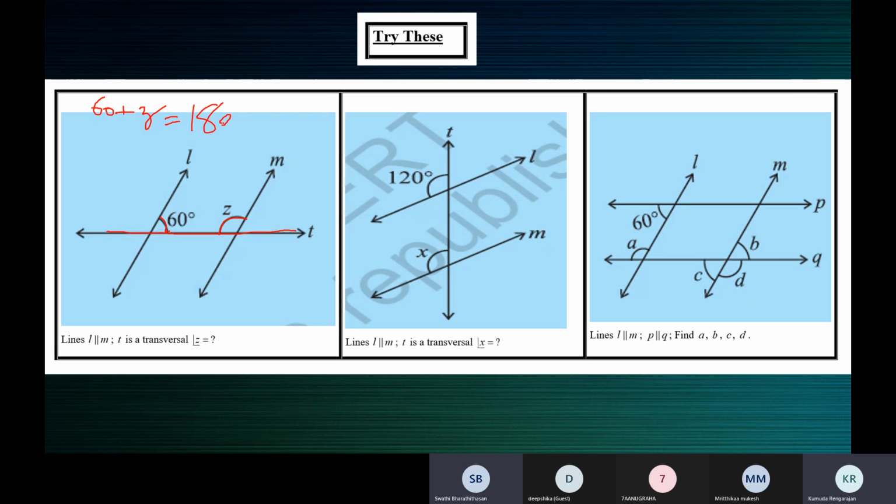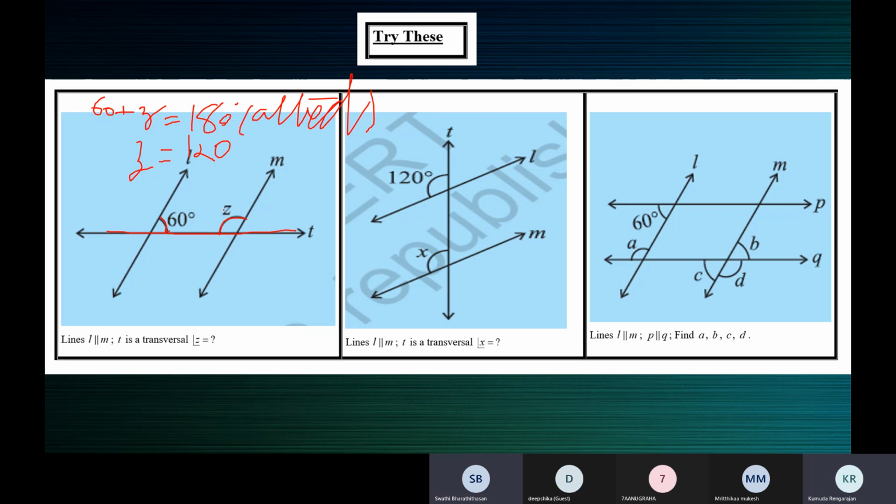Reason in bracket: allied angles. Then on working this, we get Z is equal to 180 minus 60, which is equal to 120 degrees.